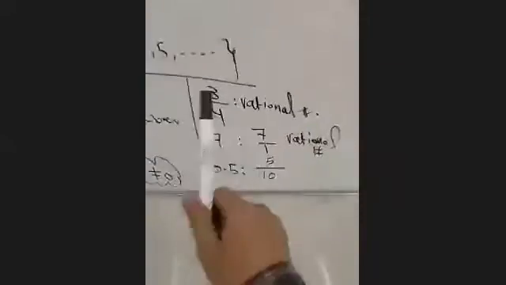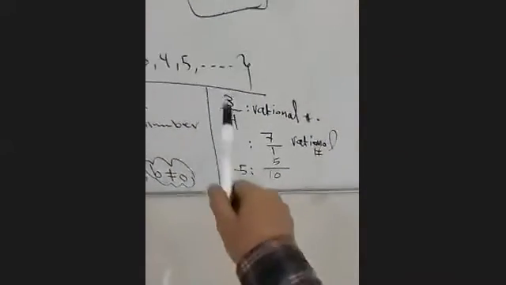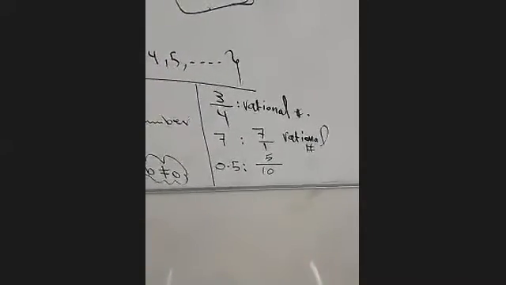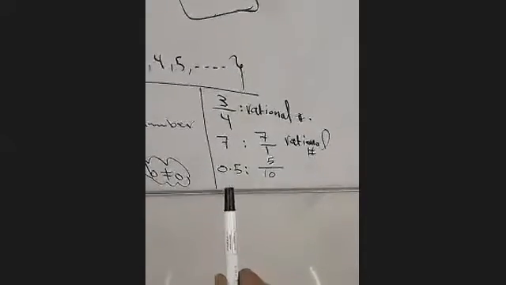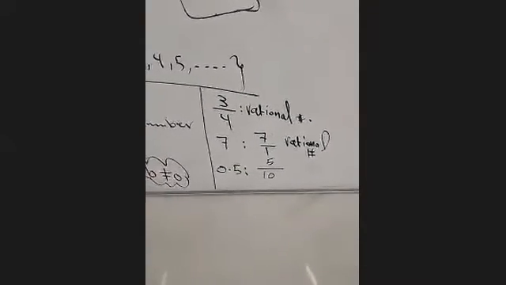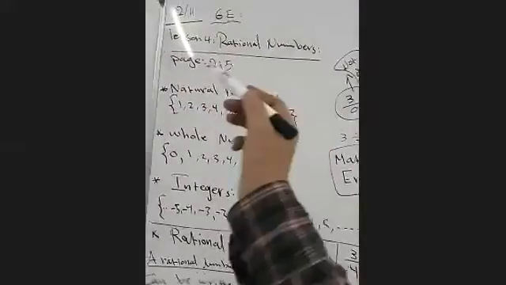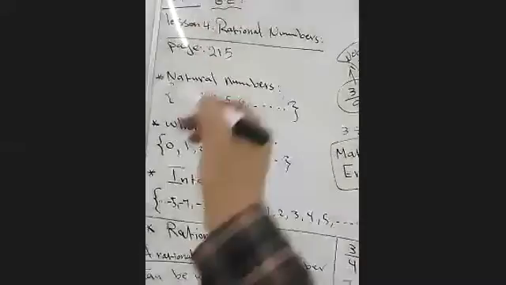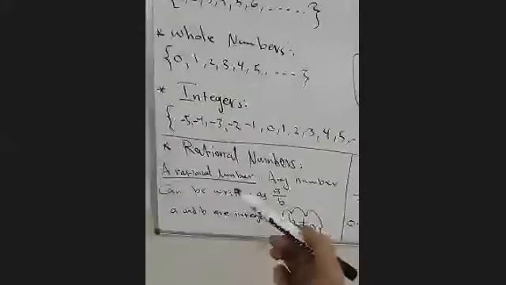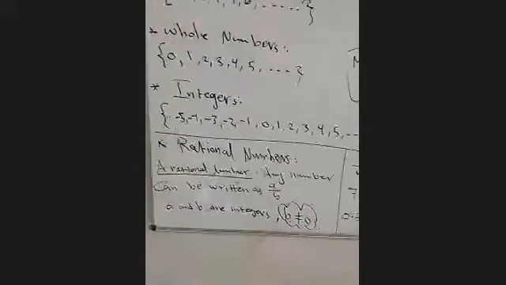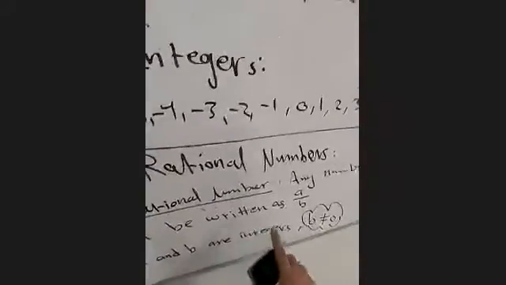So 3 over 4 is rational, guys, because it's A over B and B is not 0. 7 is rational because we can write it as 7 over 1. 0.5 is rational because we can write it as 5 over 10. So all natural numbers, whole numbers and integers can be written as A over B, so all of these groups are also rational numbers. A number can be written as A over B.